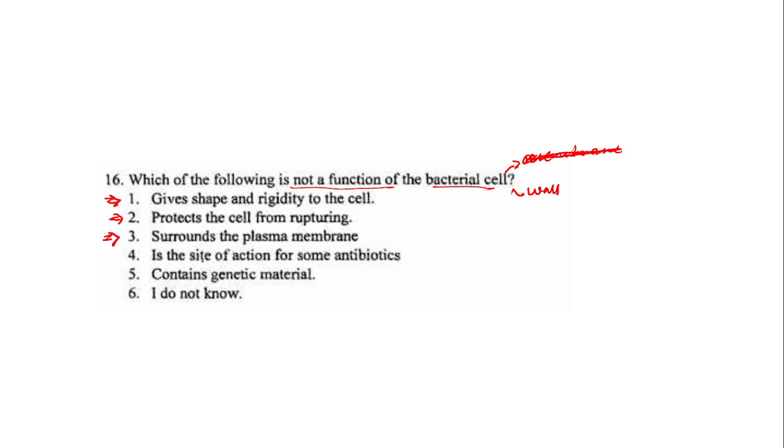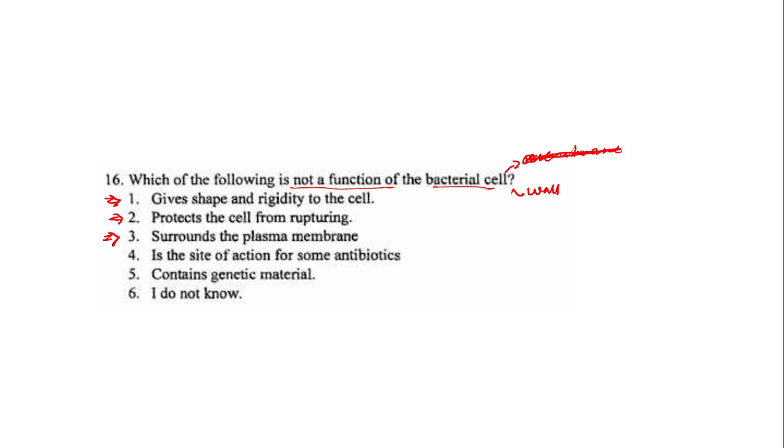Then is the site of action for some antibiotic. Remember guys, when I was talking about the peptidoglycans, and also when I talked about the cell, I said in some cells they are able to transmit some bacterium due to the presence of the cell wall, and that cell wall normally has a capsule.